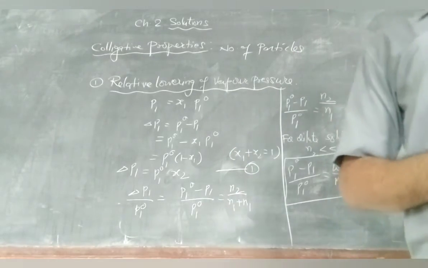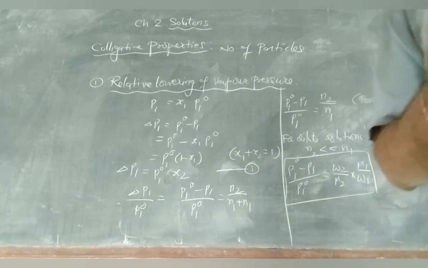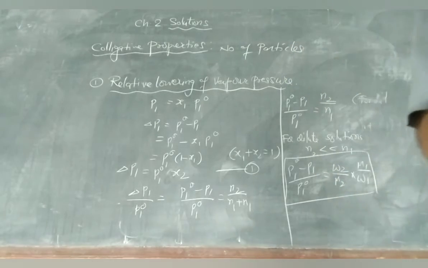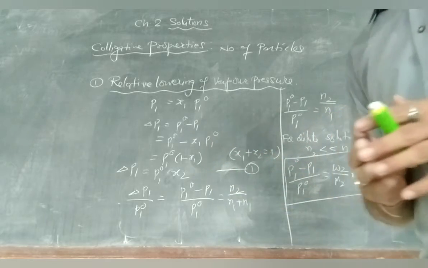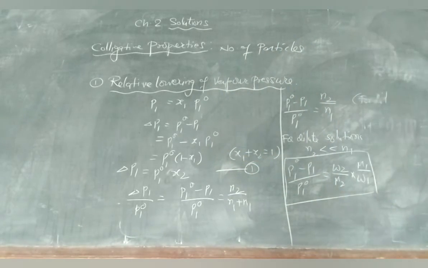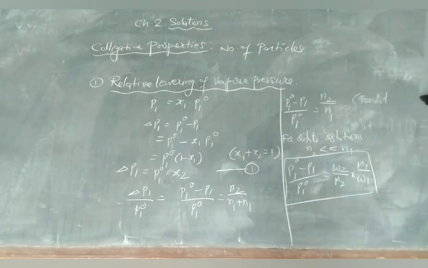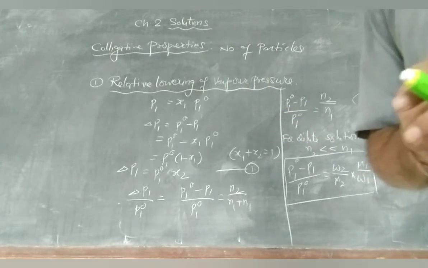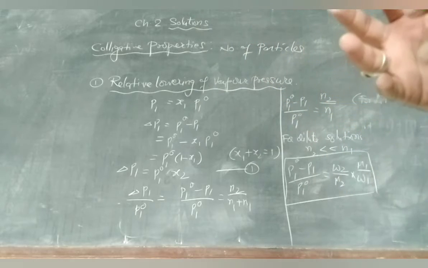In Raoult's law, what we have studied is that the vapor pressure of a solution is less than the pure solvent. Why less? Because a non-volatile solute is added, which decreases the vapor pressure. How much it lowers the vapor pressure depends on the number of solute particles, not on their identity, not on their nature.